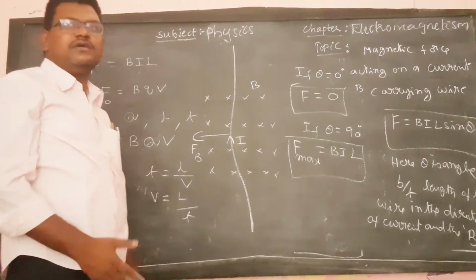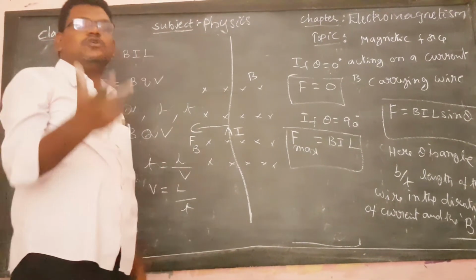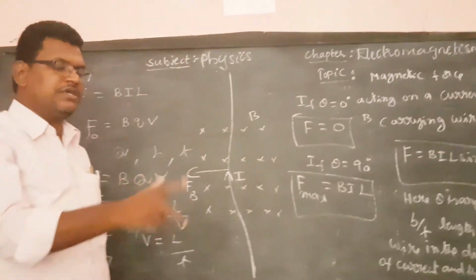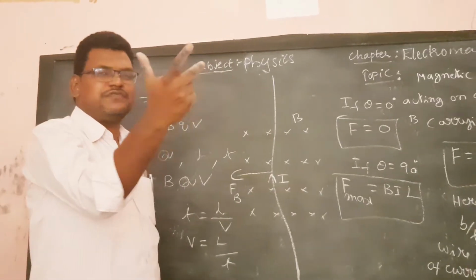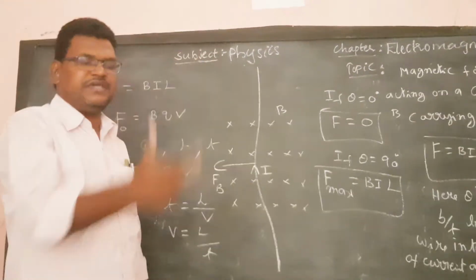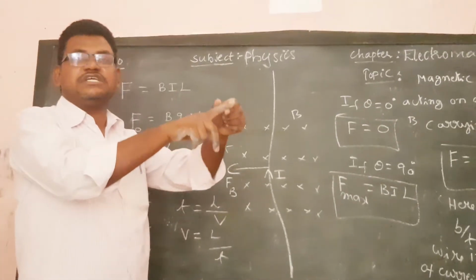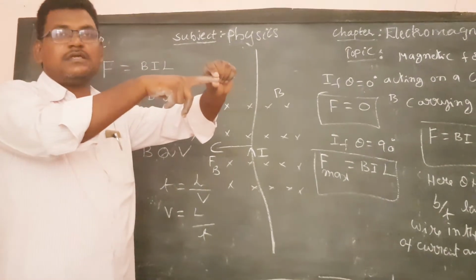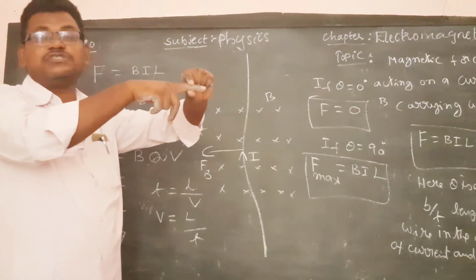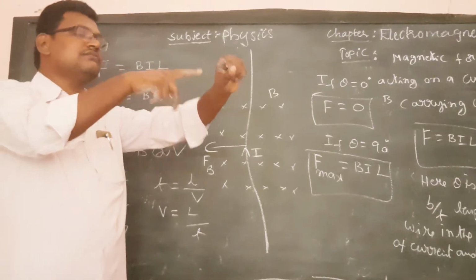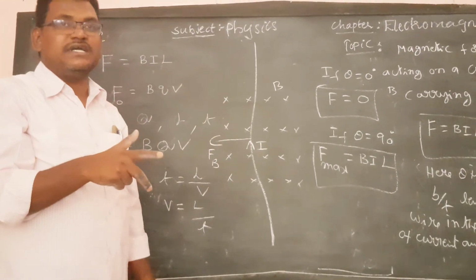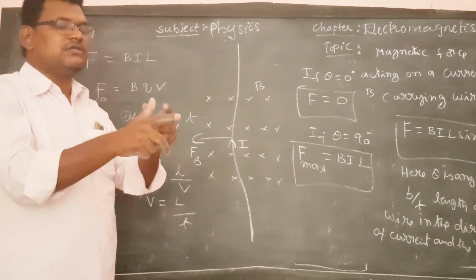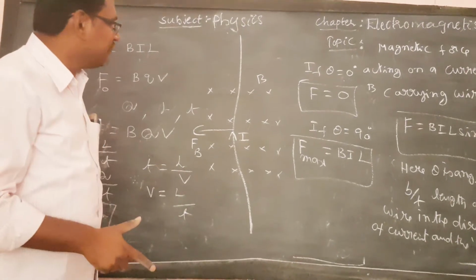In the same way, we can explain this with the help of Fleming's right hand rule also. Take the three fingers of your right hand in this way. Here in this case, the forefinger represents the direction of current. That means the direction of positive charge lies in the direction of current. The middle finger represents the direction of the magnetic field. The thumb represents the direction of the magnetic force.